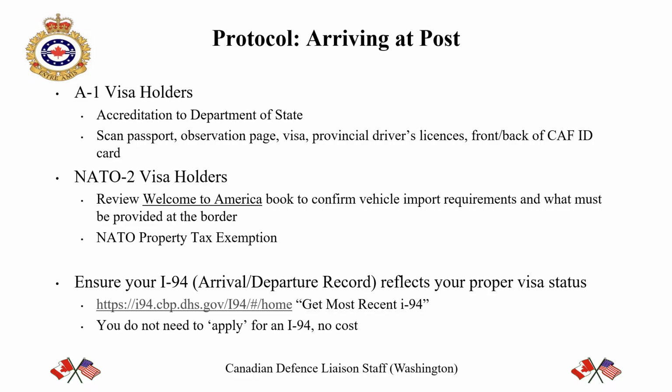After each entry into the USA, you should check that all I-94s are properly recorded with the US Customs and Border Protection by reviewing the provided link. If you have a NATO 2 visa, it should show as N2 and D/S, no end date. If it is improperly recorded, please contact protocol to have this rectified. Incorrect I-94s can impact vehicle registrations and work authorizations, to name a few.